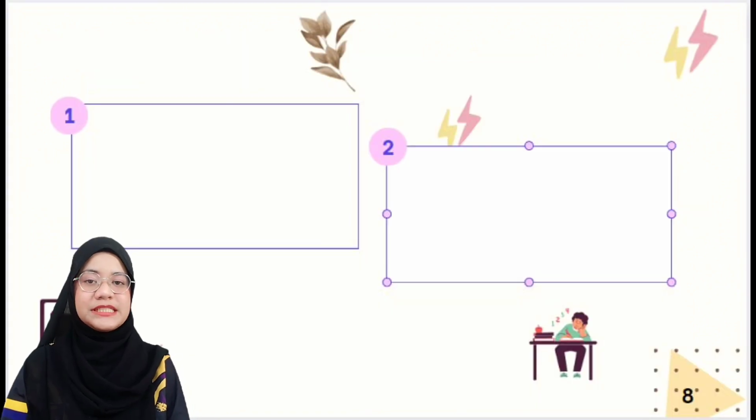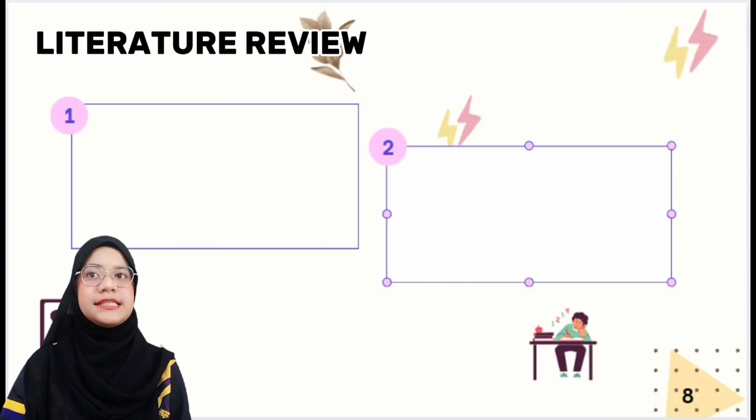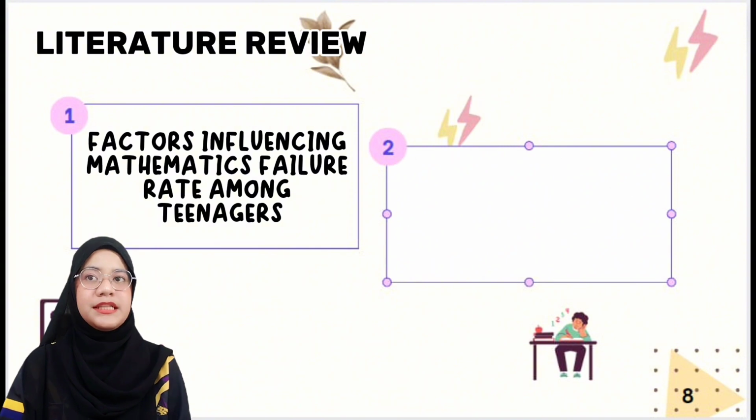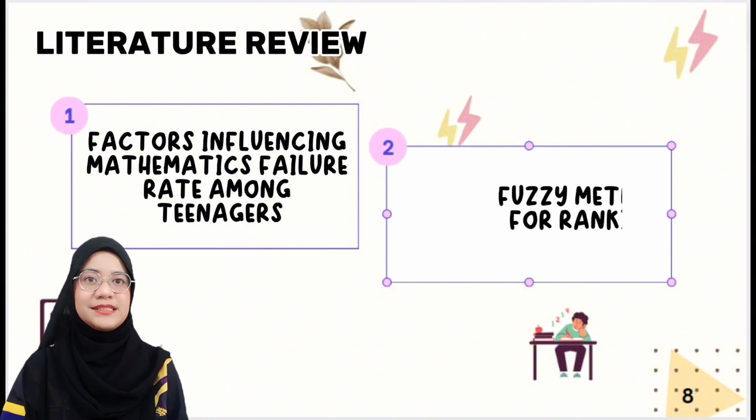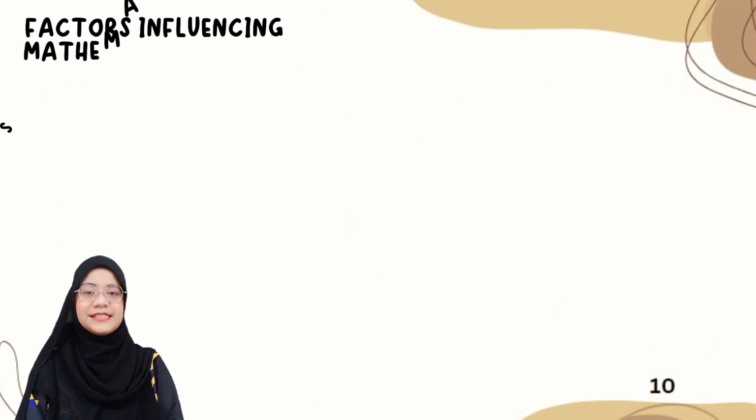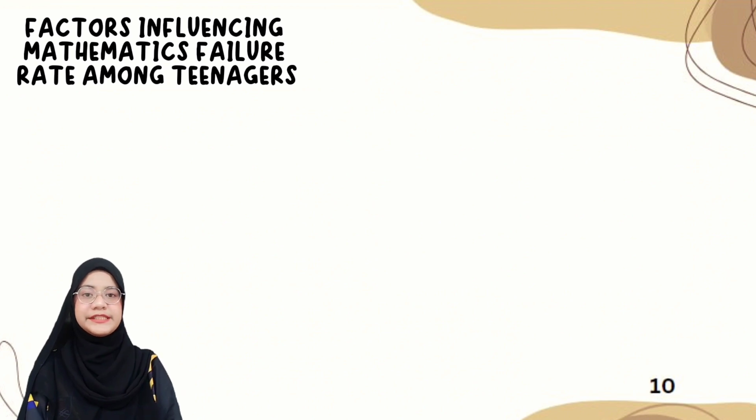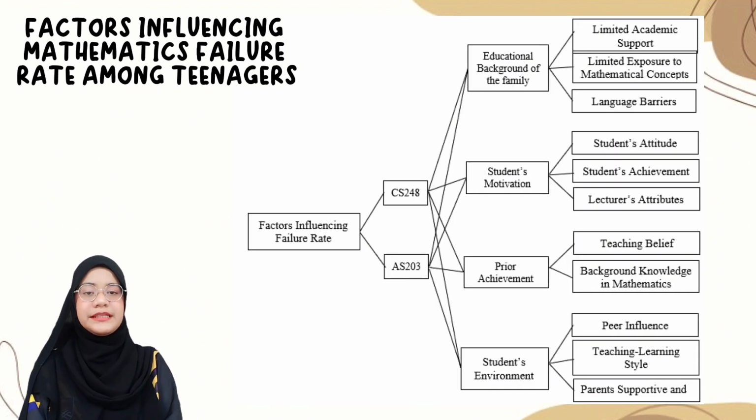Next, for Chapter 2, which is the literature review, I present two things: factors influencing mathematics failure rates among teenagers, and the fuzzy method for ranking. For the factors influencing mathematics failure rate among teenagers, in this study we have 4 criteria and 11 sub-criteria. The 4 criteria are educational background of the students, students' motivations, prior achievement, and also students' environment.